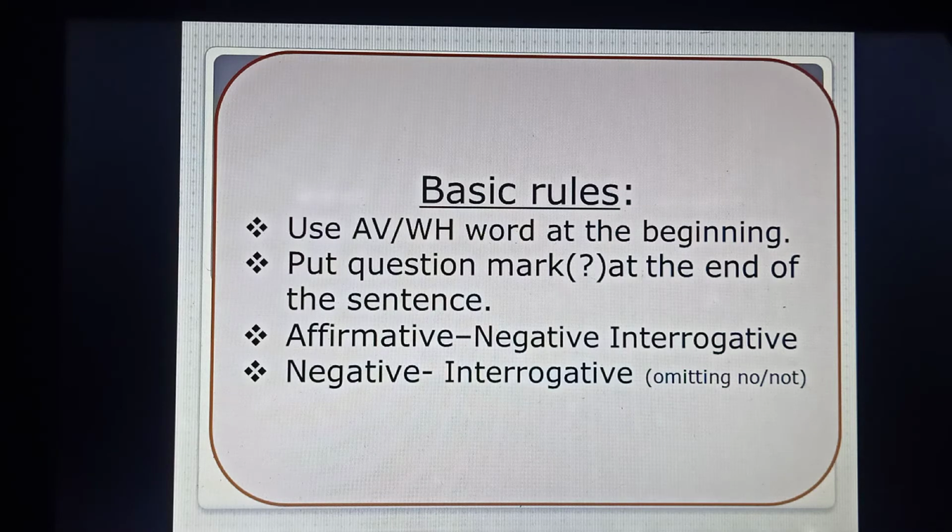And another thing that is very important: if we find the sentence affirmative, then we'll have to make it negative interrogative. But if we find the sentence negative, we'll have to make it interrogative. So this is very important. So if the sentence is affirmative, we'll have to make it negative interrogative. But if the sentence is negative, we'll have to make it interrogative.